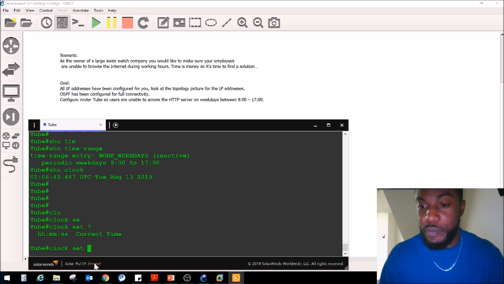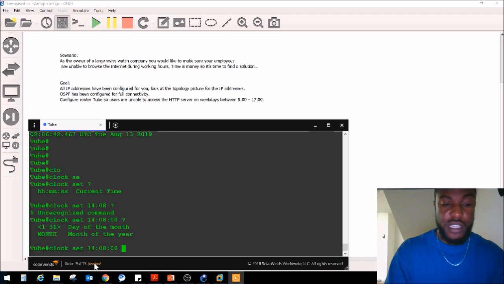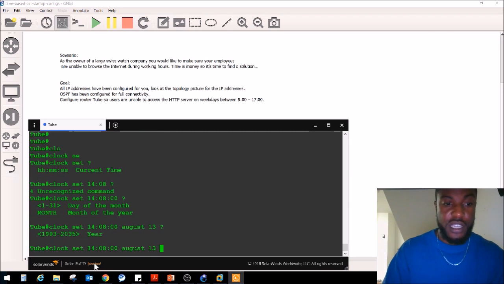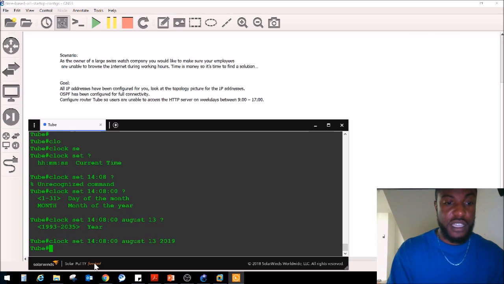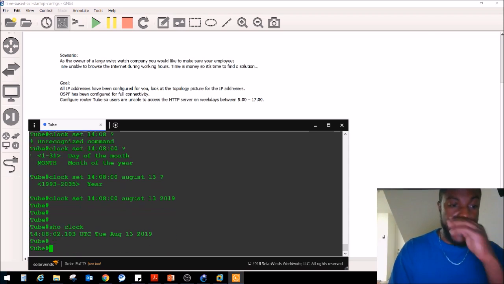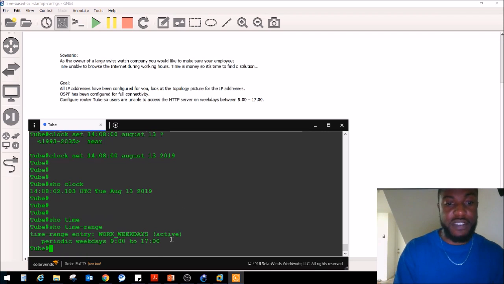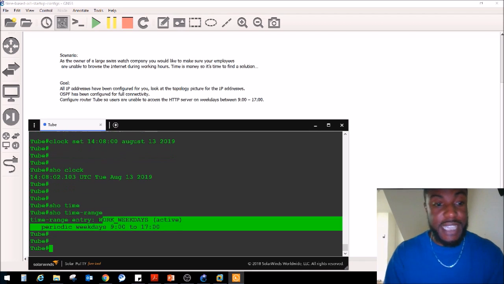So that's 1400 hours, 14:08, 00 seconds, August 13, 2019. Now we do a show clock. Now that's the correct time. Show time-range. Now the time range is active. So you have to do military time, unfortunately.